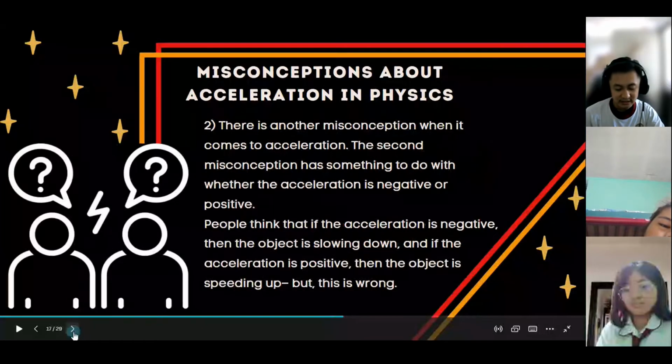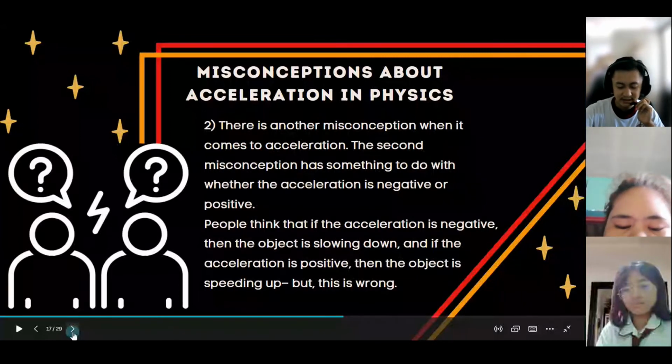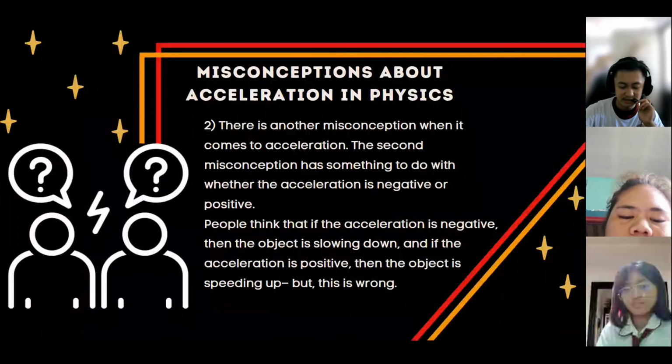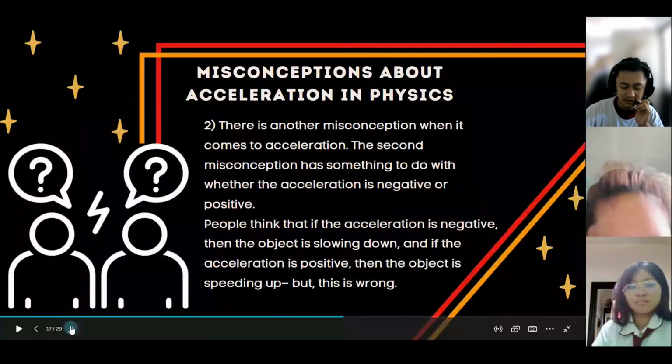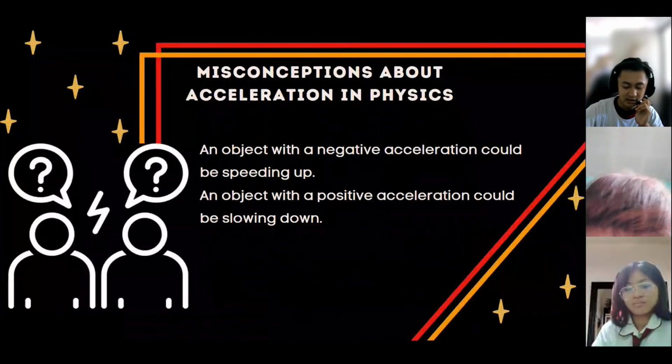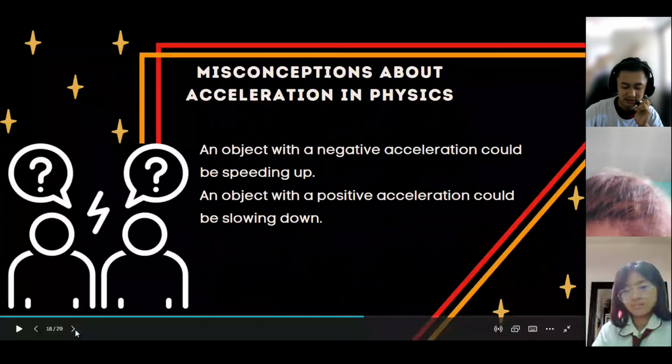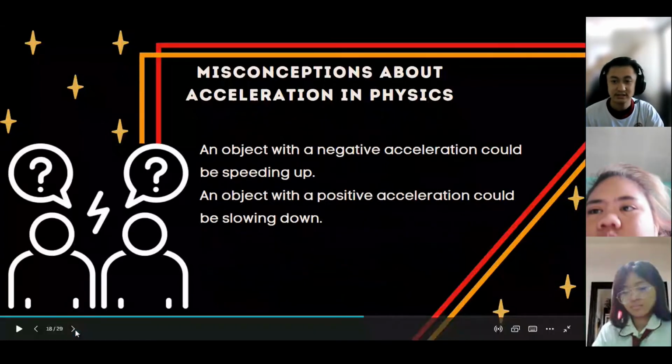There is another misconception when it comes to acceleration. The second misconception has something to do with whether the acceleration is negative or positive. People think that if the acceleration is negative, then the object is slowing down, and if the acceleration is positive, then the object is speeding up, but this is wrong. An object with a negative acceleration could be speeding up. An object with a positive acceleration could be slowing down.